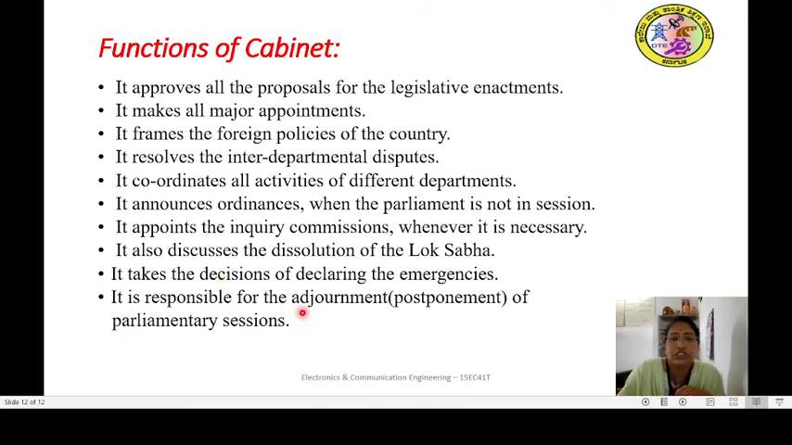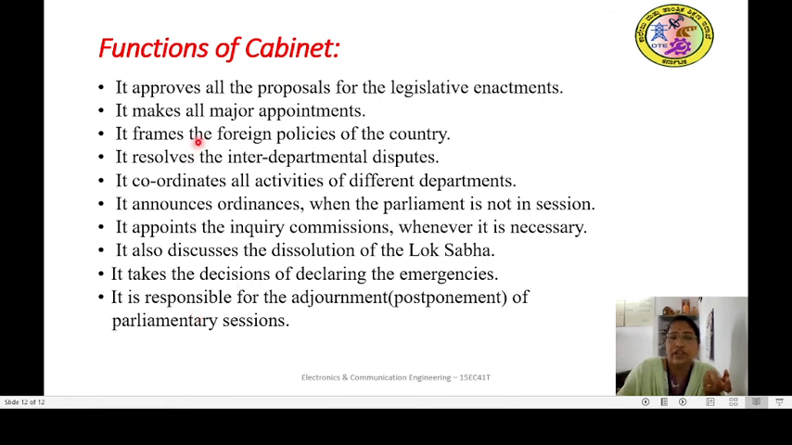It is responsible for the adjournment of the parliamentary session. Sometimes it is required to postpone the parliamentary sessions if it is already allotted, already scheduled, due to some reasons, due to some cases. So it may be postponed. So for this also it is responsible.